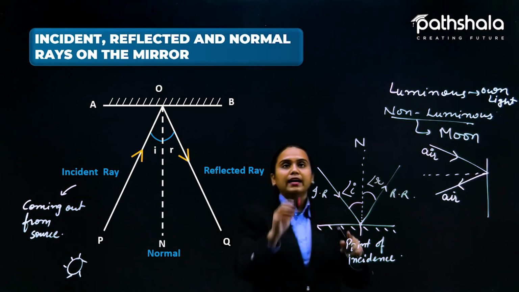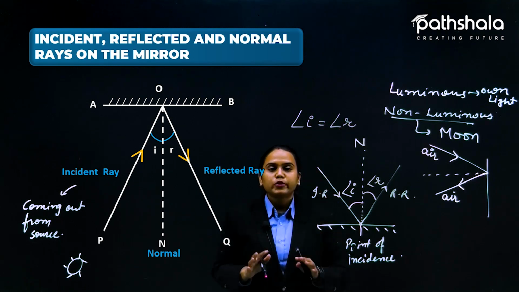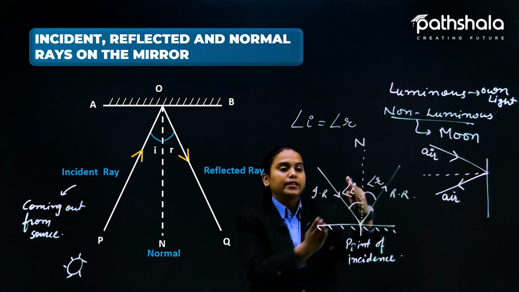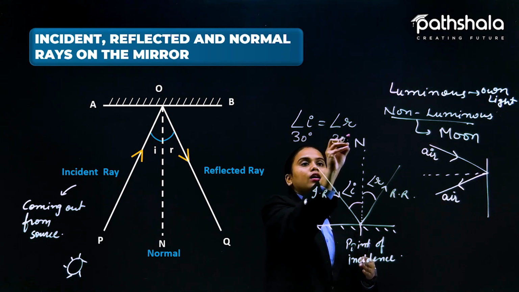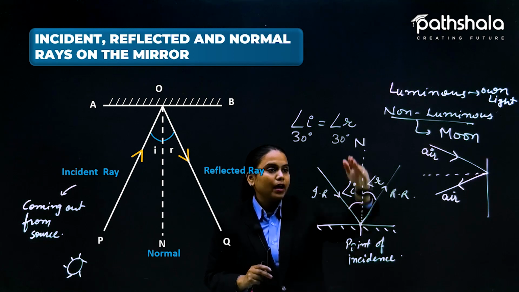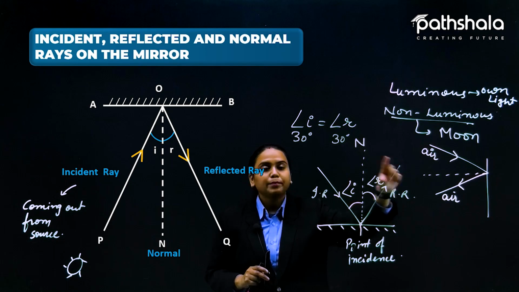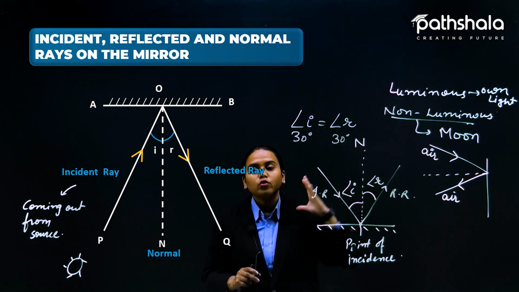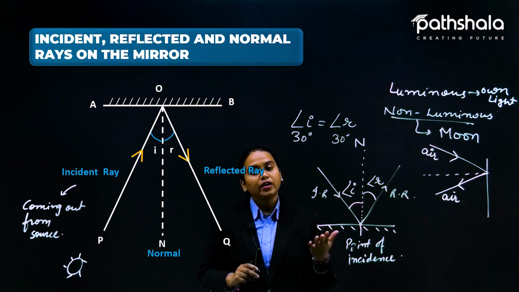So angle i and angle r will always be equal. This is the second rule. So if this is 30 degrees, this will also be 30 degrees. If the ray comes at 30 degrees to the normal, then when it reflects it will also reflect at 30 degrees to the normal. If it reflects at 60 degrees according to the normal, this will also be 60 degrees.